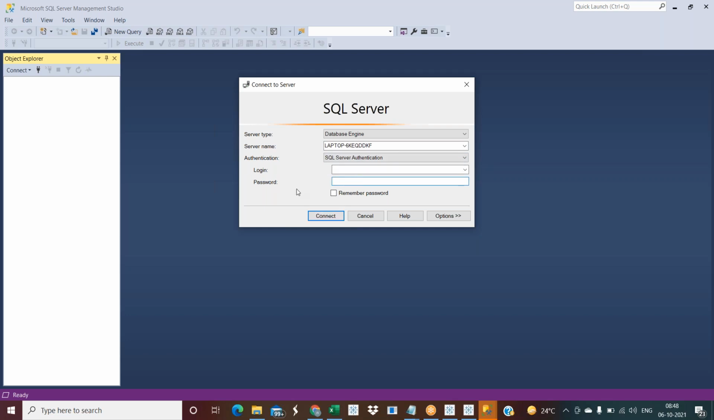As of now, I'm connecting with my own laptop using Windows authentication, which means my computer is a Windows machine. Tomorrow, when you connect with a company, you need to use SQL Server authentication, not Windows authentication. Just be reminded. For practicing purposes, we are using Windows authentication, which means our own laptop authentication. Just connect.